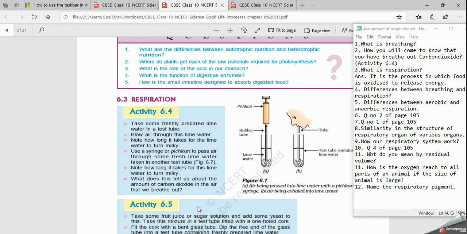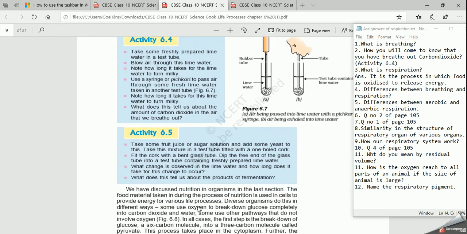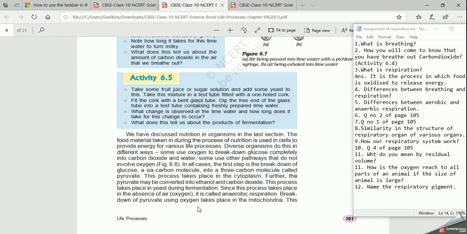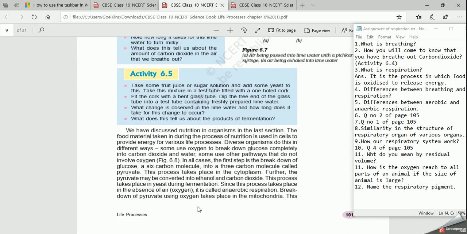Now we are going to discuss oxidation in respiration in detail. We have talked about breathing. Why have we discussed breathing? Because breathing is the first step of respiration. Now, when we talk about respiration, we say that it oxidizes the food to release energy. But how? That we have not studied yet. We are going to study the respiration process in detail. How are we going to study? What is the basic idea?